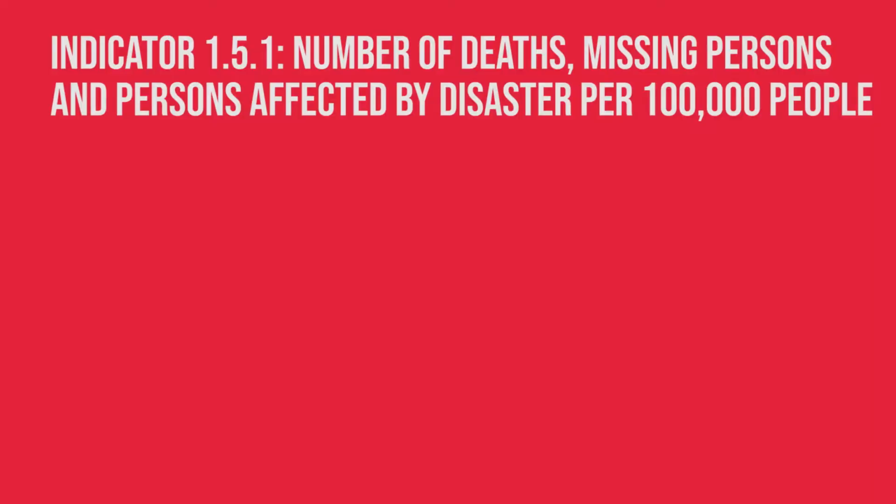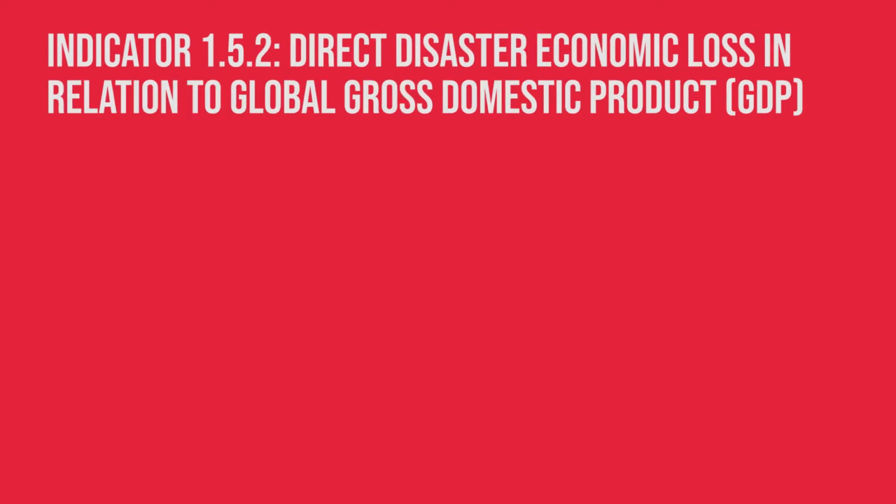To measure Target 1.5, there's 4 indicators. Indicator 1.5.1 is number of deaths, missing persons, and persons affected by disaster per 100,000 people. Indicator 1.5.2 is direct disaster economic loss in relation to global gross domestic product.